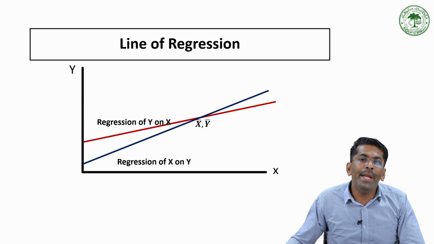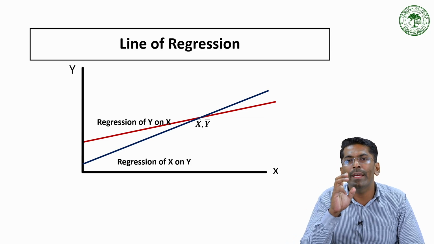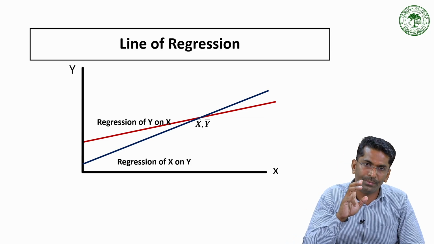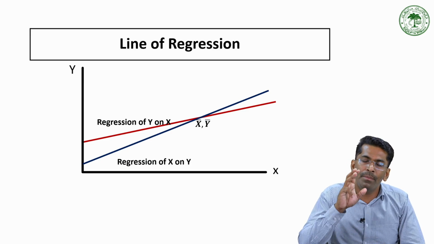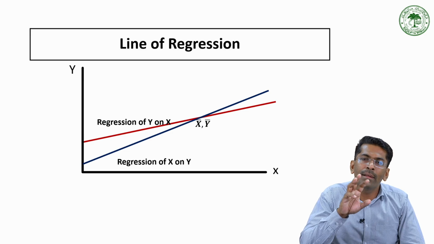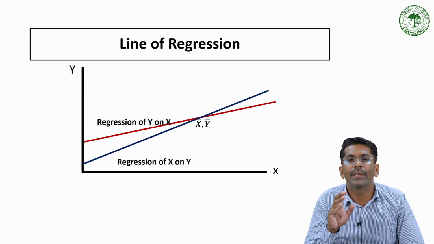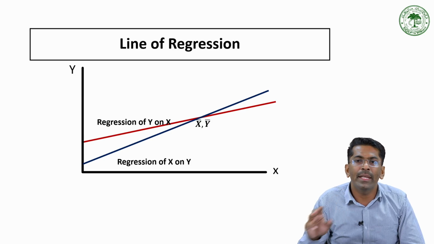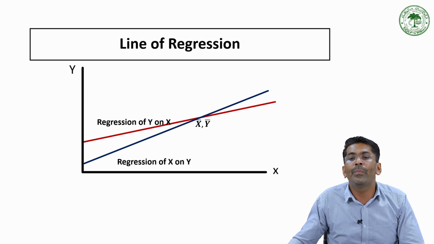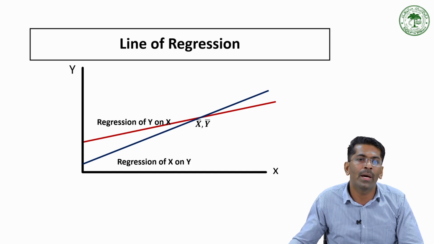Now the point of intersection, that is x bar and y bar. The two regression lines are generally different unless there is perfect correlation between the variables. If the two variables are perfectly correlated, then these two lines coincide. Otherwise, we have two separate regression lines. The point of intersection is considered the mean value. The key property of these lines is that they always intersect at the mean values of the variables, represented here as x bar and y bar.